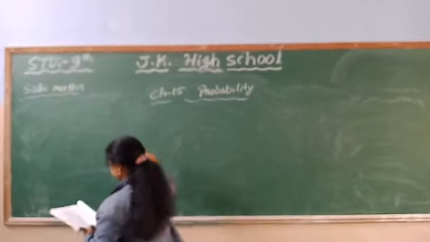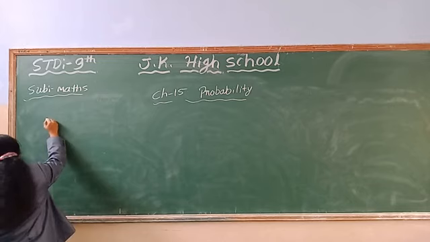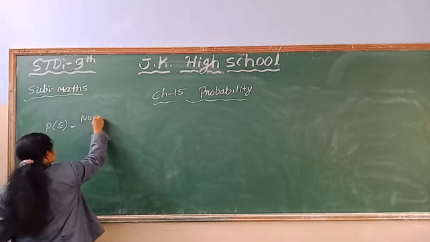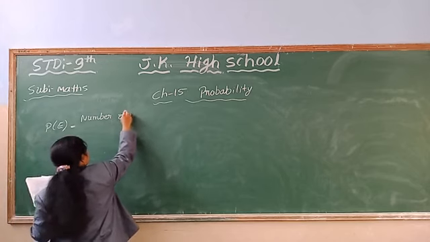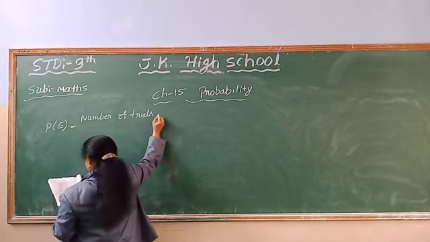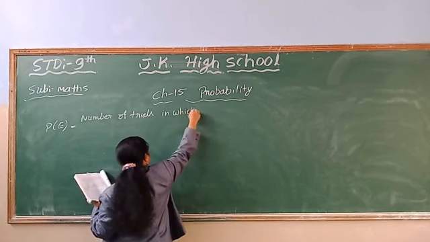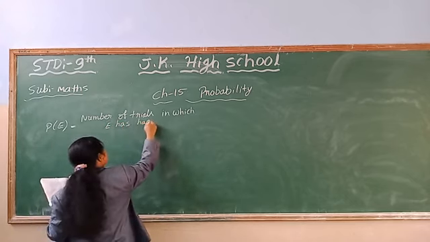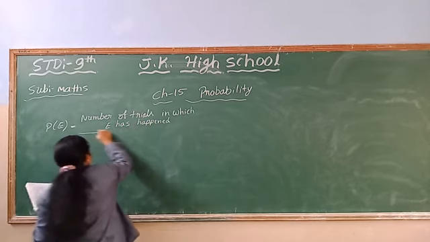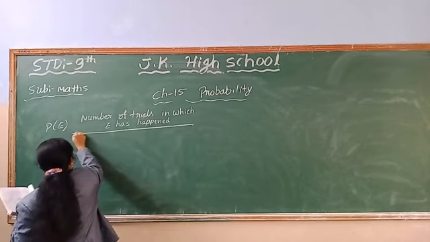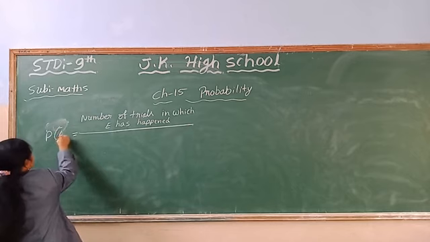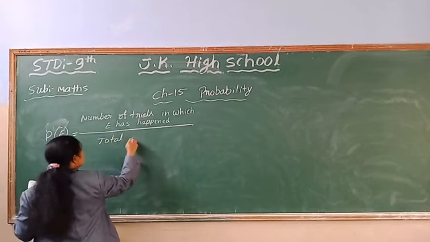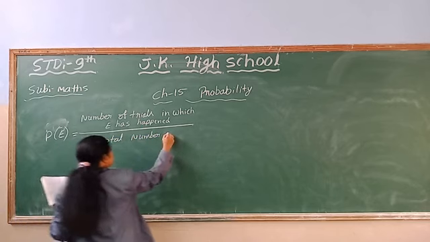So now here, the probability of an event we can find by using the formula: number of trials in which the event E has happened, divided by the total number of trials.